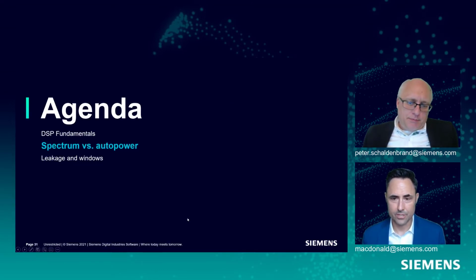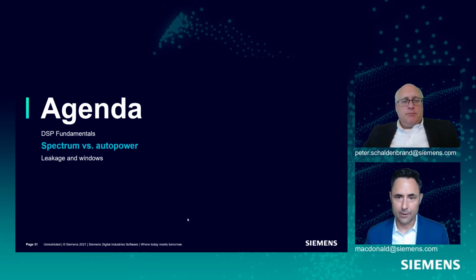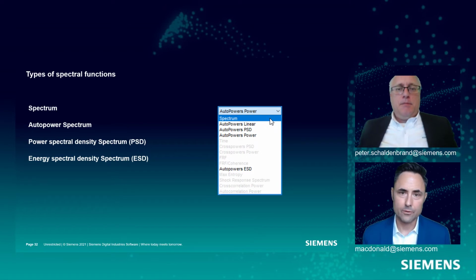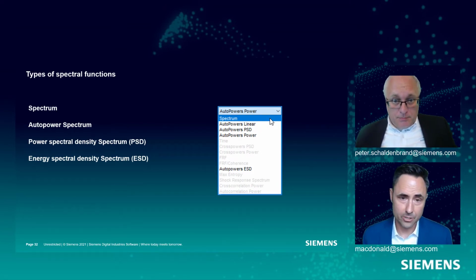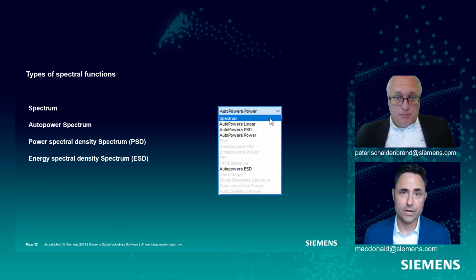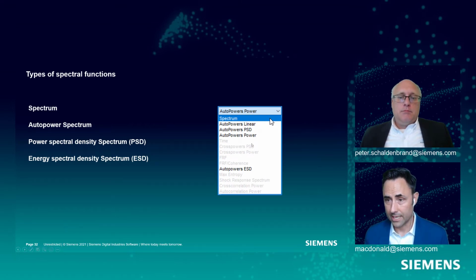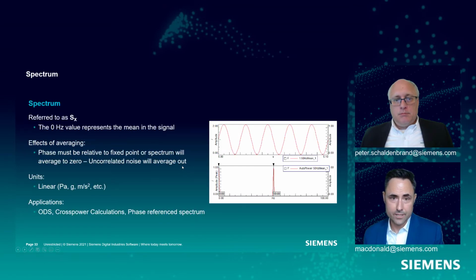Yeah. Okay, so those are some of the choices we need to make. So spectrum versus something called auto power. Let's talk about this a little bit. So when we take some time data and we want to calculate some of these spectral functions, we already talked about the spectrum a little bit. We're also going to talk about 3 different variants of the spectrum, which we'll call auto power, auto power PSD, and then auto power energy spectral density, or ESD. Okay, this is what they look like in TestLab when we calculate them. Let's take a look at each of these.